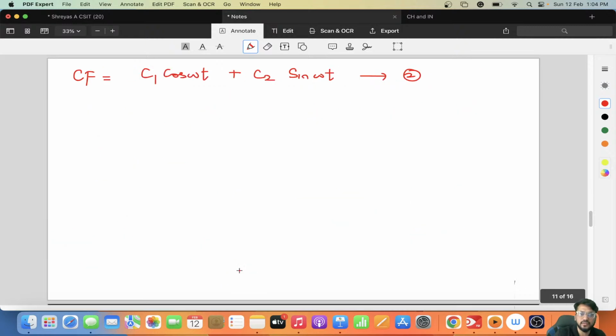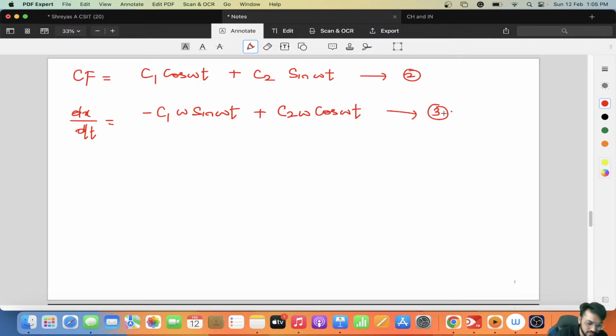Now do the differentiation of it. dx by dt is minus C1 omega sin omega t plus C2 omega cos omega t. This will be your third equation, right?